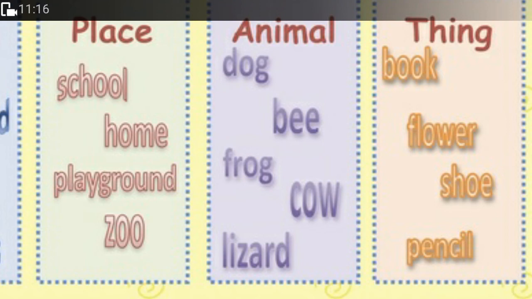Now, all these words, they are talking about an animal, but we don't have the animal's specific name. That's why it is not capital. So nouns are basically naming words for an animal, place, thing, or a person.